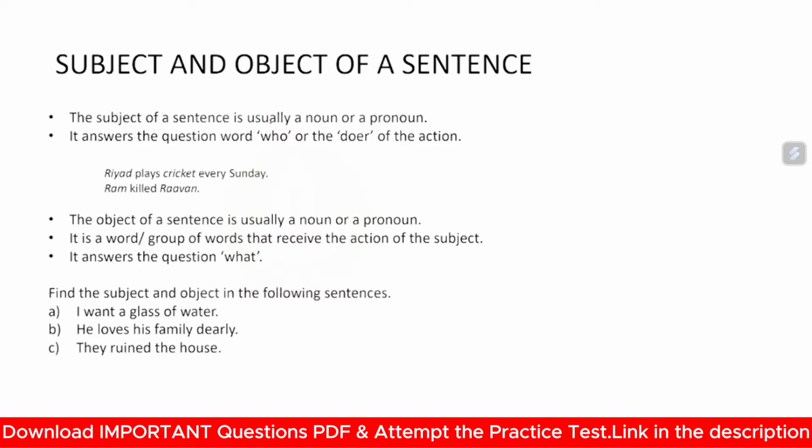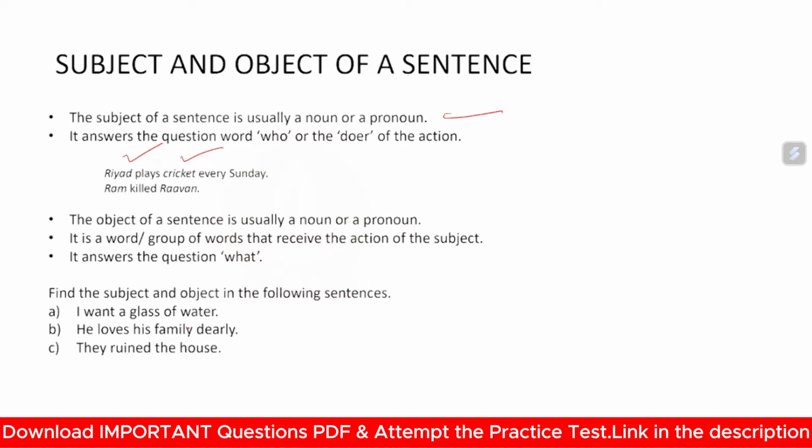Subject and object of a sentence. The subject of a sentence is usually the noun or the pronoun. It answers the question who, or is the doer of the action. Riyadh plays cricket every Sunday. Here the subject is Riyadh, and the object is cricket. Ram killed Ravan. The object of a sentence is usually the noun or pronoun. It is a word or group of words that receives the action of the subject. It answers the question what.